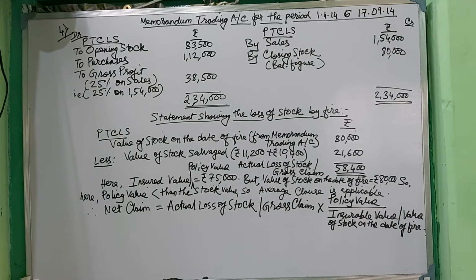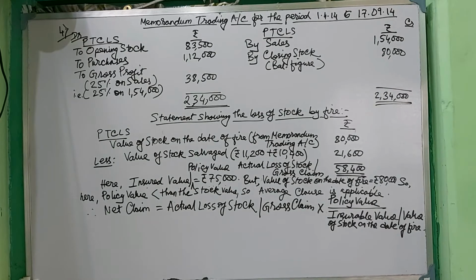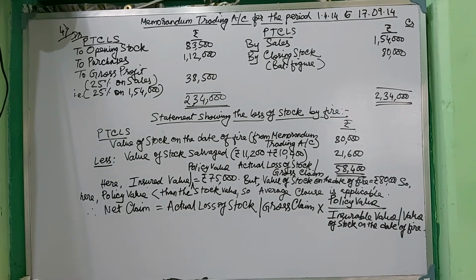But if the sum says there is a policy value and we know the policy value is lesser than the value of stock on the date of fire, then the average clause will be applicable, and then the net claim formula will arise. Otherwise, there will be no such case of average clause applicability.